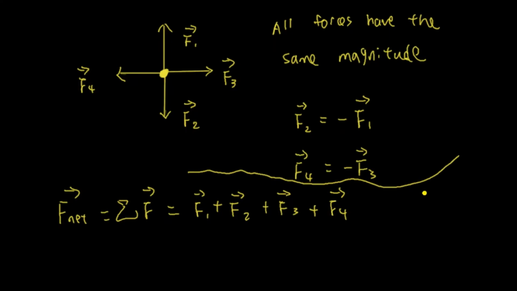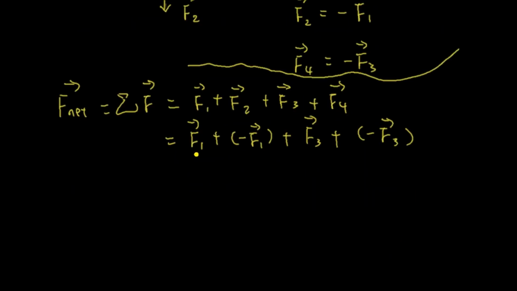Okay, now, how can you rewrite this? We keep force 1 as force 1 plus, what's force 2? We say it's negative force 1. Plus force 3, we keep force 3 the same. What's force 4? We say it's negative force 3. Now, when you do this, this and this cancel out, and this cancels out.